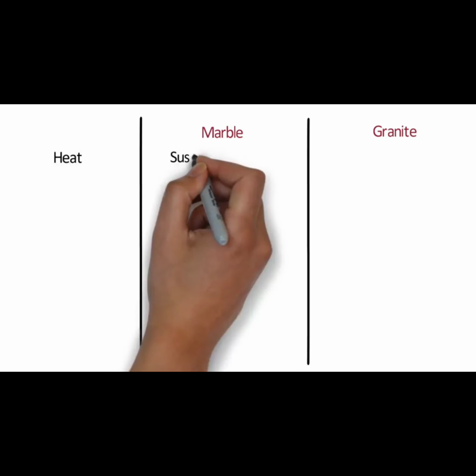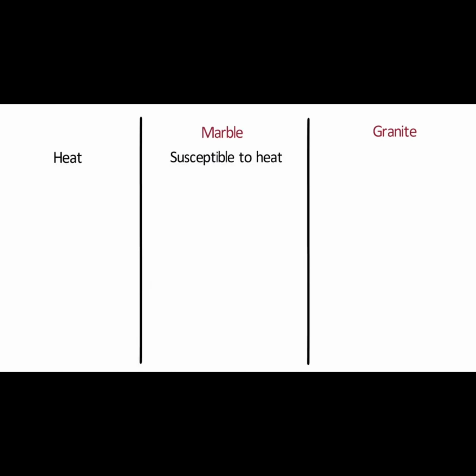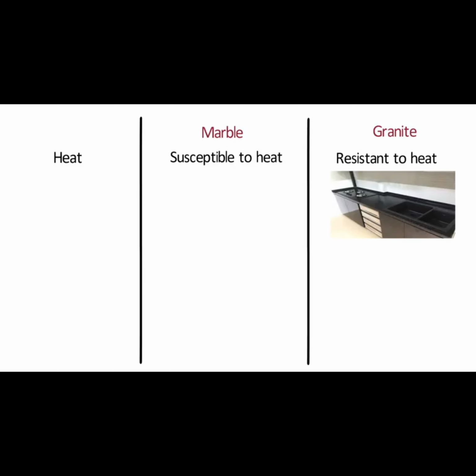Heat. Marble is susceptible to heat. Granite is resistant to heat and can easily withstand hot cookware, therefore it is perfect for kitchen tops.